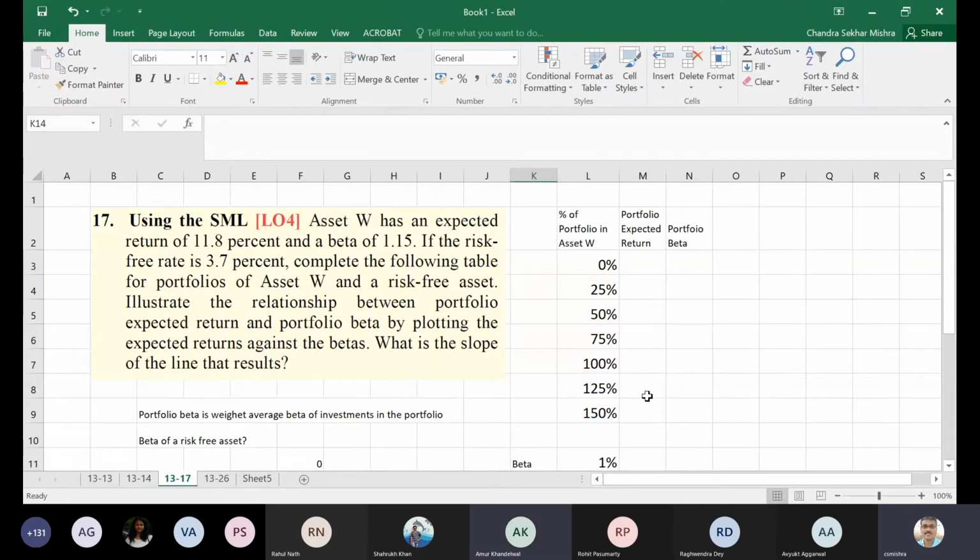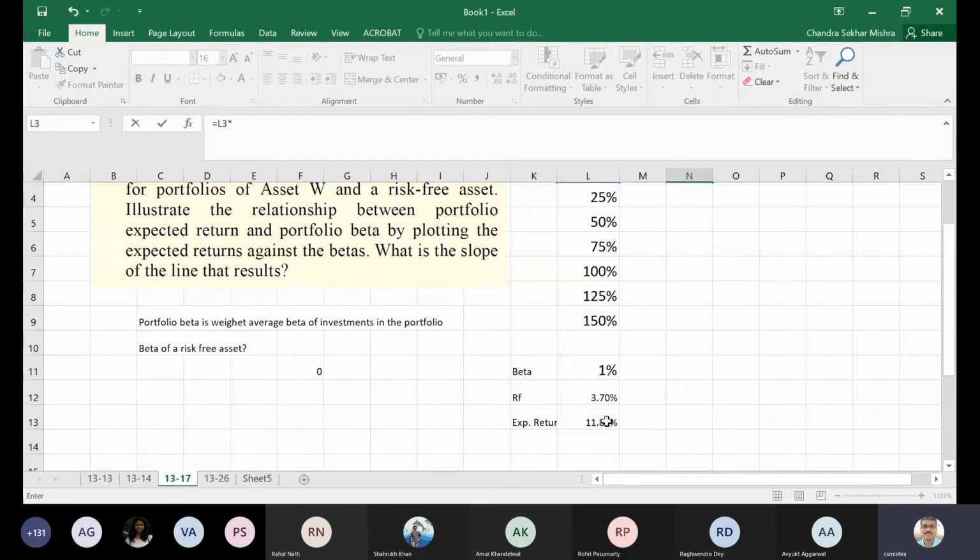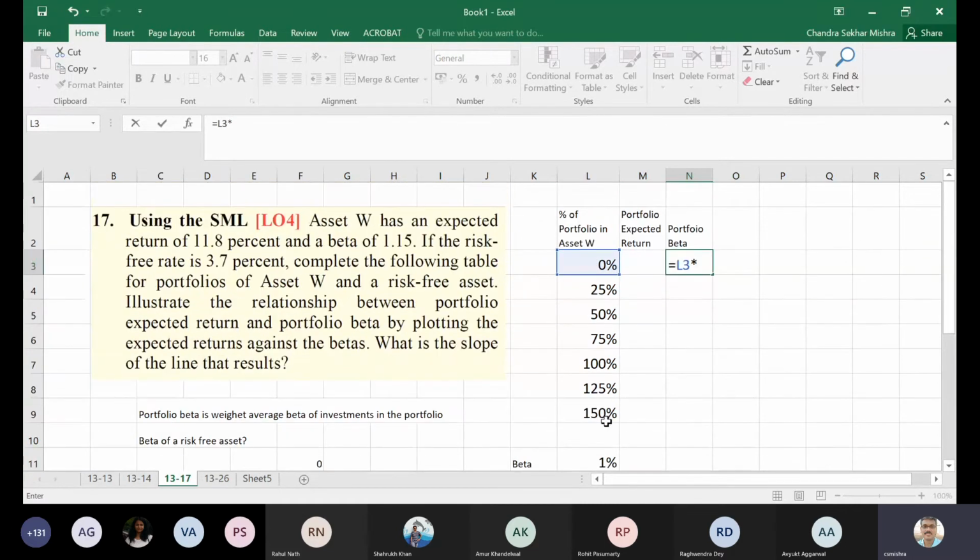Yes, sir. So it will be the percentage of asset W into beta. So percentage into return on the stock, that is 11.8. 11.8 is what?